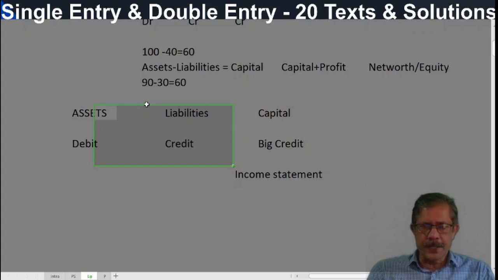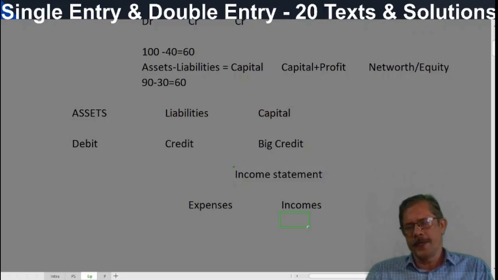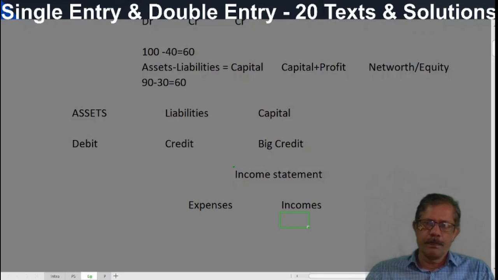Then which transaction makes a change in the capital? I told you one more debit and credit is there. And those debits and credits are expenses, then incomes. And these expenses and incomes make a change in the capital of any business, from small business to big business houses.